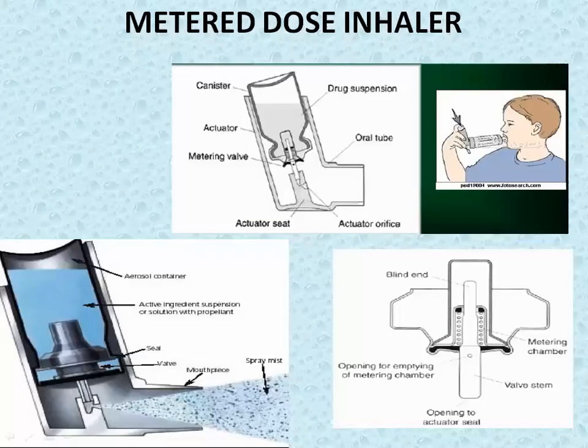Then metered dose inhalers. See here, the seal, the valve and the mouthpiece. Majorly the valve plays a major role: actuator orifice, actuator seat, mouthpiece, and the metering valve. So the valve plays a crucial role in this metered dose inhaler.